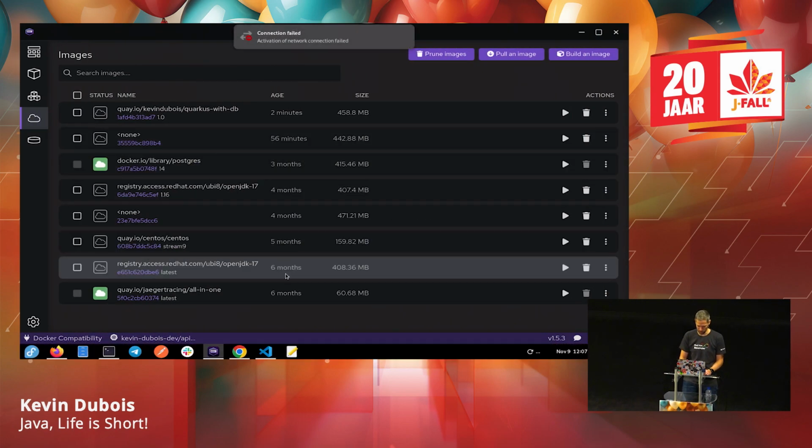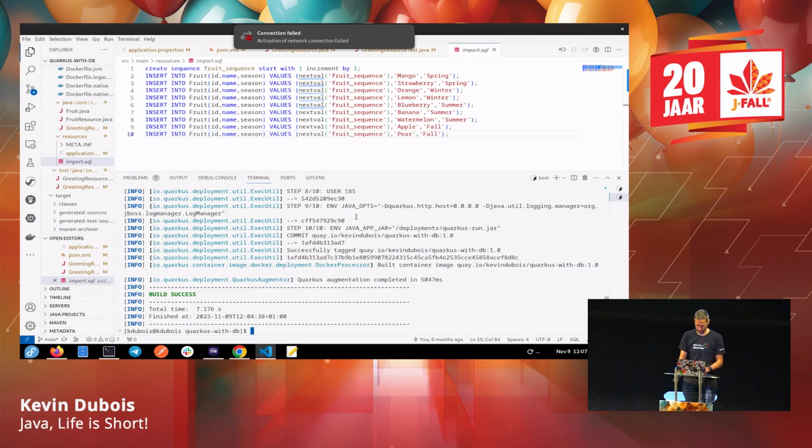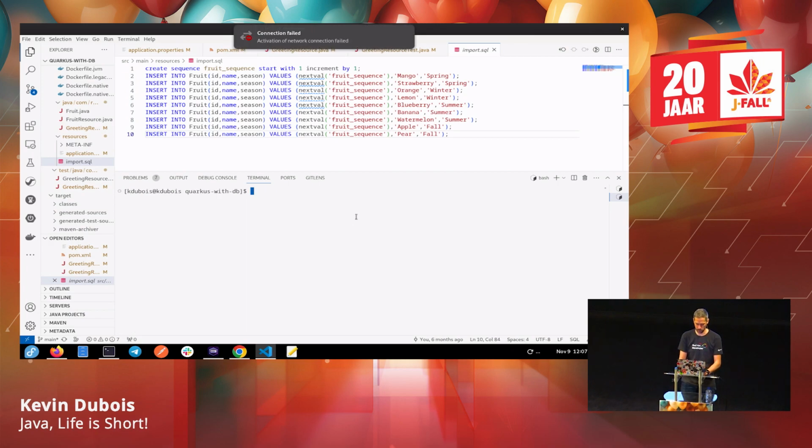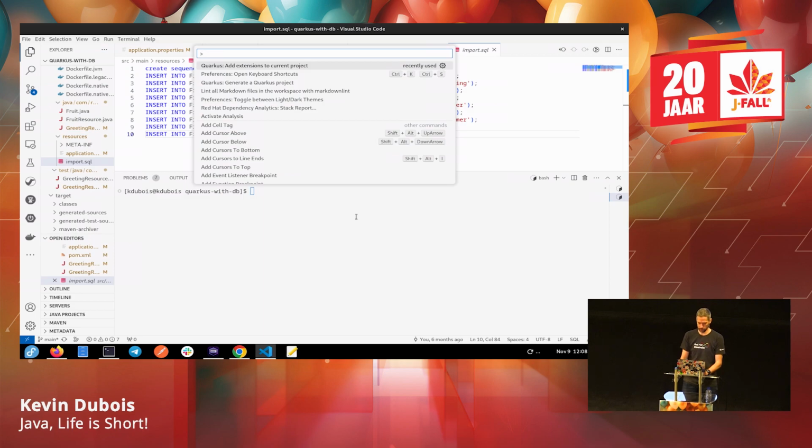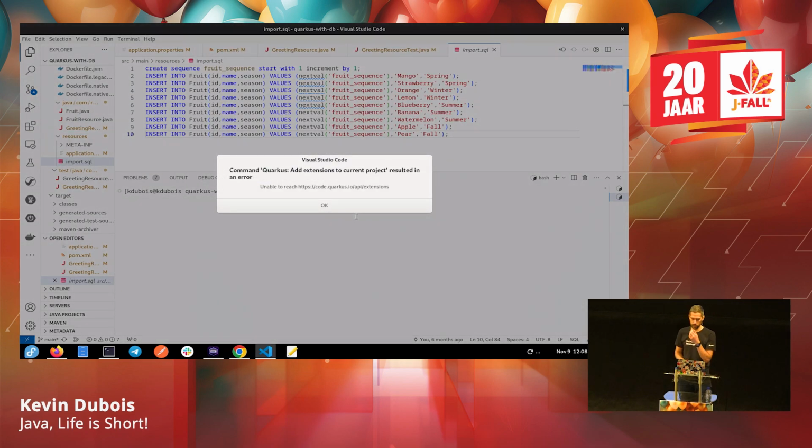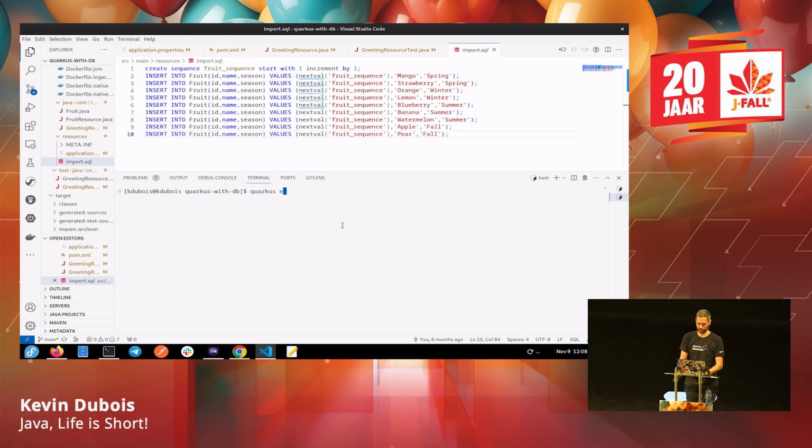But I will show you something that is a little bit cool too. You can just add the extension. We can do it through the CLI, or maybe I can use the Quarkus plugin. I'm using VS Code here. Oh, I guess without the internet that won't work, but we can do quarkus extension add kubernetes because I already have it cached, so that should work.